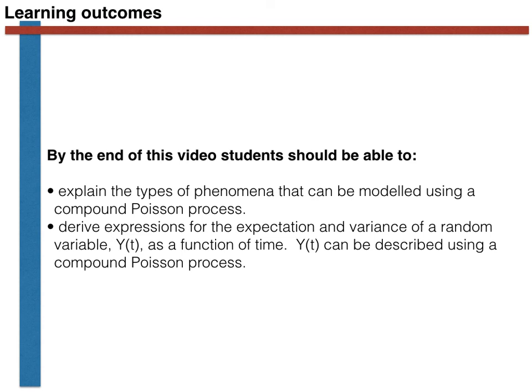To conclude then, the learning outcomes for this video were the following. You should be able to explain the types of phenomena that can be modelled using a compound Poisson process, and you should be able to derive expressions for the expectation and variance of a random variable Y(t) as a function of time if Y(t) can be described using a compound Poisson process. Hopefully, you at least now understand why the compound Poisson process is useful and what it can be used to model. On the proofs, you may need to watch the video again to get all the details in your head. You have hopefully seen, however, that these proofs involve nothing more complicated than an application of the conditional expectation theorem that we have seen before.